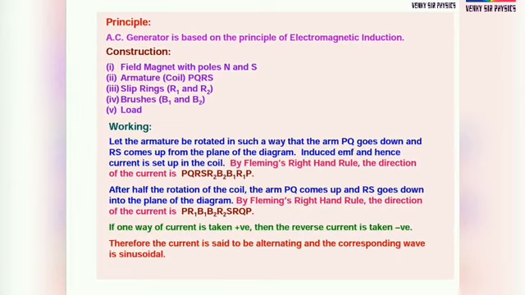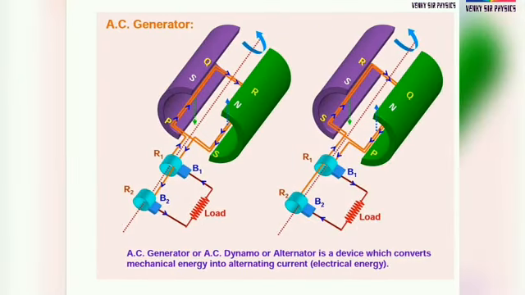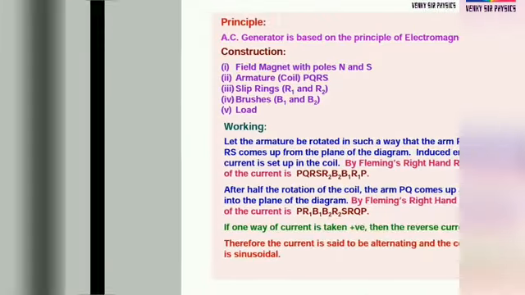Coming to principle, the alternating current generator is based on the principle of electromagnetic induction. Coming to construction, first one, field magnets with poles north and south. Armature coil PQRS, here north and south, and armature PQRS.